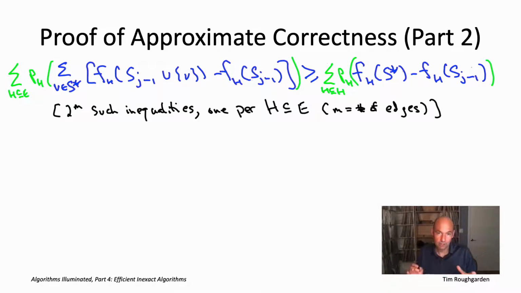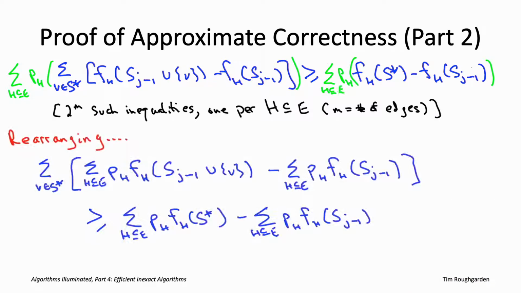So that was all a reasonable thing to try, but now actually it's really going to work out just magically. So watch what happens when we interchange a couple of sums. All I've done here is multiplied through by P sub H. I've pushed the P sub H in as far as I can, and also on the left-hand side, I harmlessly reversed the order of summation. So now I'm summing over the vertices in the optimal solution first, and then over the possible subsets of active edges second.